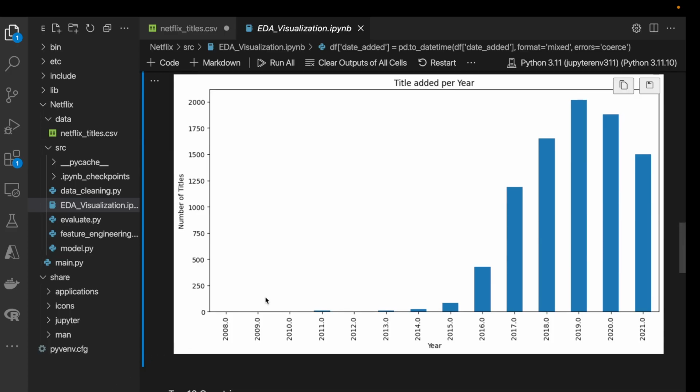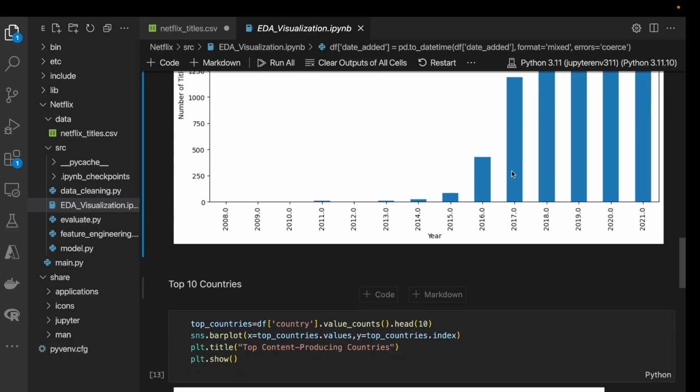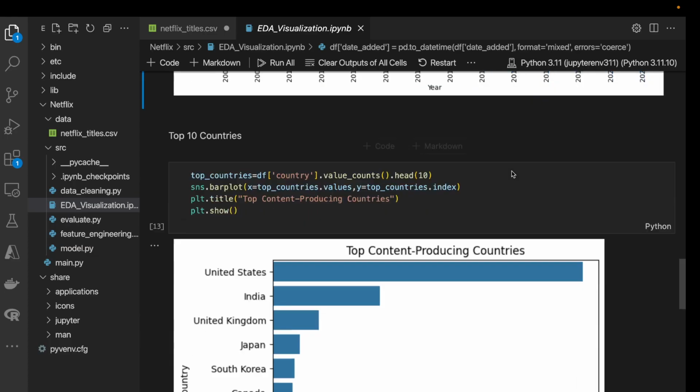So after extracting the data, we can check the Netflix growth over time. We can see a huge spike from 2016 to 2020, and likely it might be due to the global expansion, and then there is a dip post 2020, possibly due to the COVID impact on production. So that is how we draw real time insights, and also tell stories to non technical people, or give reasons and find out why the data is showing like this through visuals.